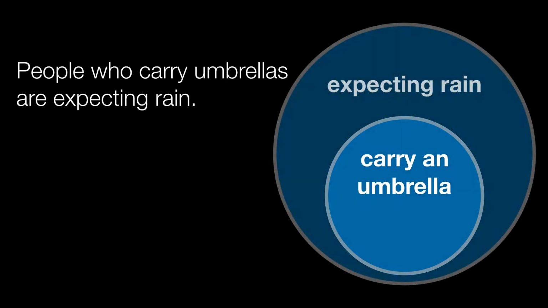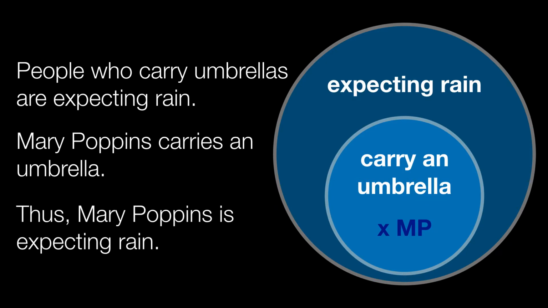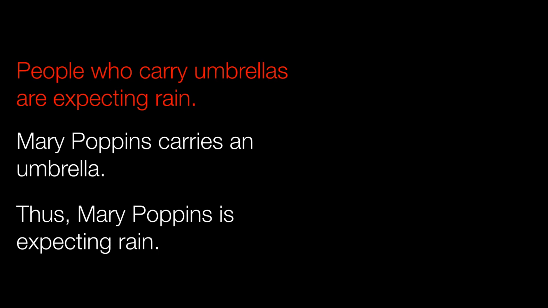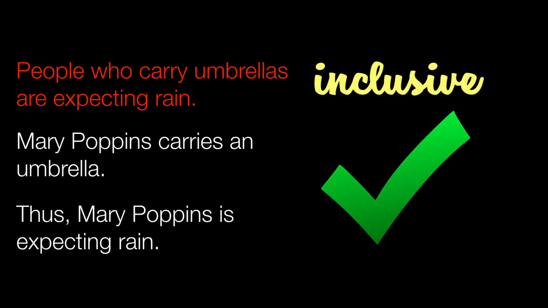Let's look at another example. People who carry umbrellas are expecting rain. Mary Poppins carries an umbrella. Therefore, Mary Poppins is expecting rain. This is an interesting argument because even though we have a false individual statement, what about all those umbrellas on the beach? We still have a valid argument. Furthermore, it's valid and an inclusive argument because the word "people" would indicate all persons.